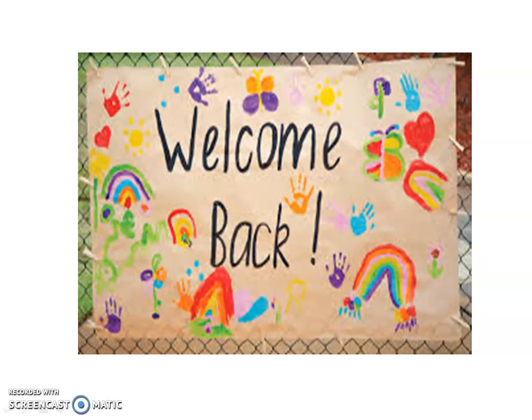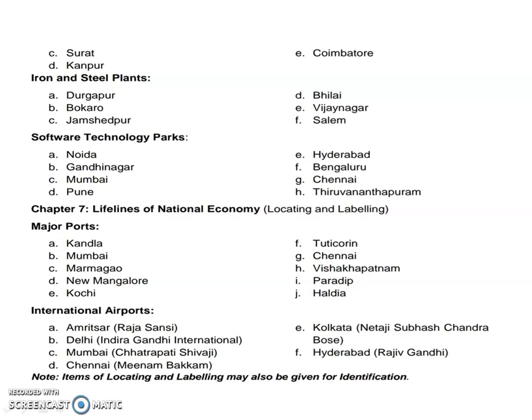Today we will focus on map work in chapter 7, Lifelines of National Economy. In your syllabus you have to study locating and labeling. First one, major ports. So what are the major ports? Kandla, Mumbai, Mormugao, New Mangalore, Kochi, Tuticorin, Chennai, Visakhapatnam, Paradip, Haldia.